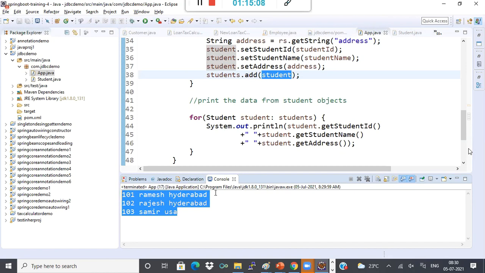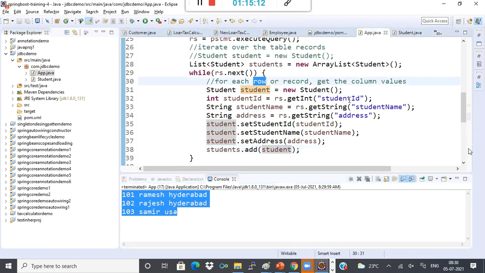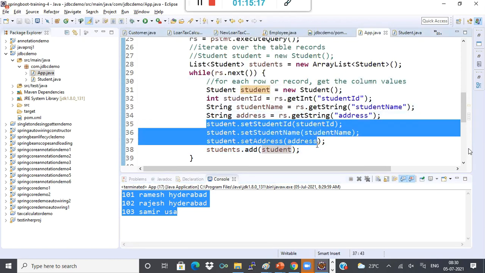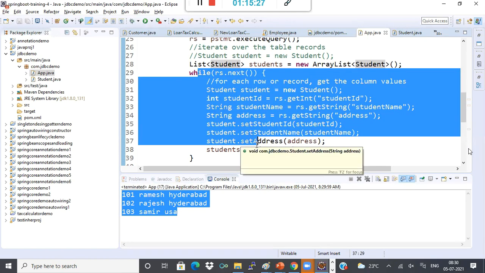This is a similar model to what your ORM does. For each record, we take the values from the columns and populate them in the student object. Your ORM does it the same way. But you might think, we can use the same approach, so why do we need to study Hibernate separately?